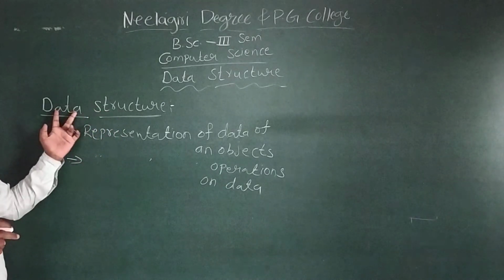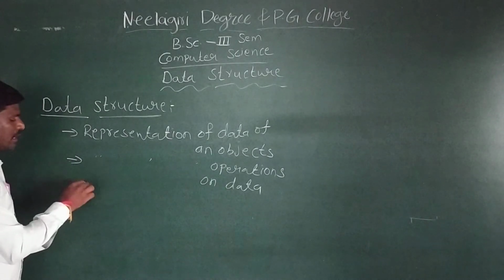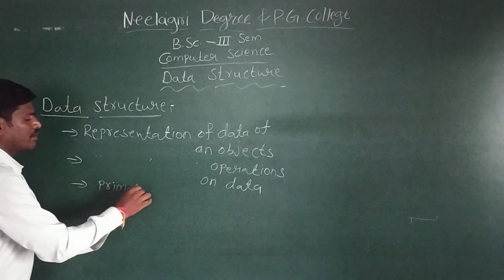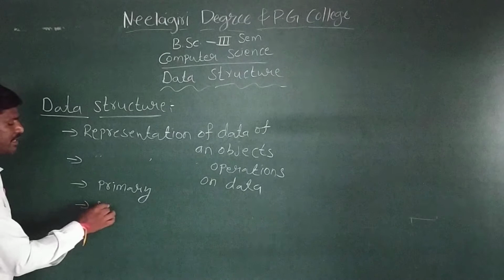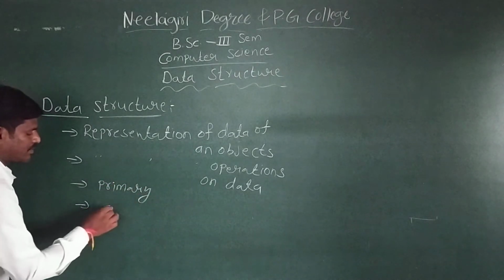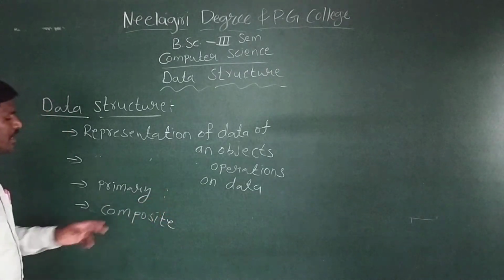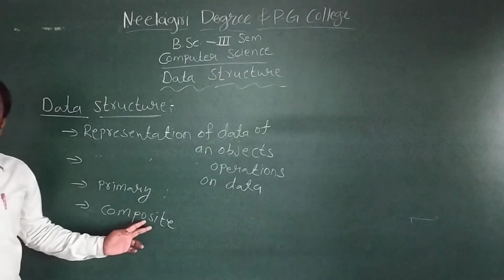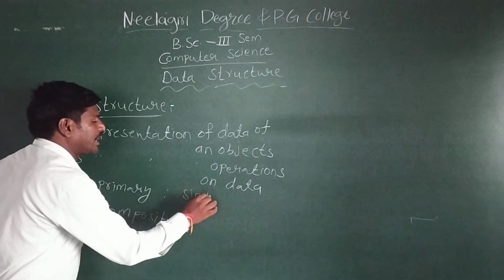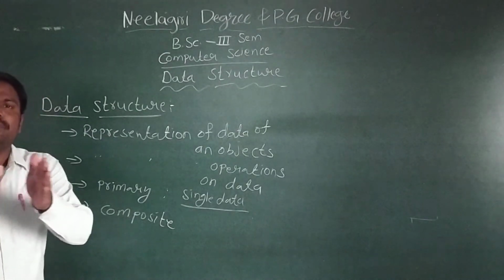Generally, data may be of two types. One is primary data, and another is secondary data, or you can say composite data. Primary data means single data that cannot be broken down, that cannot be divided.